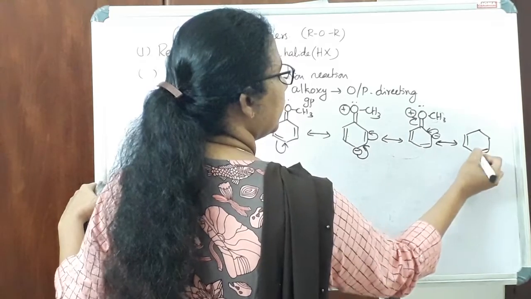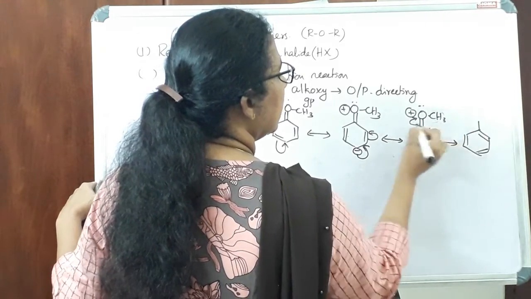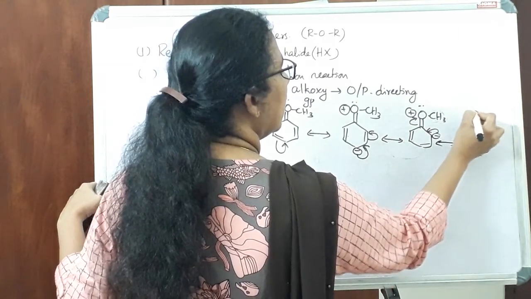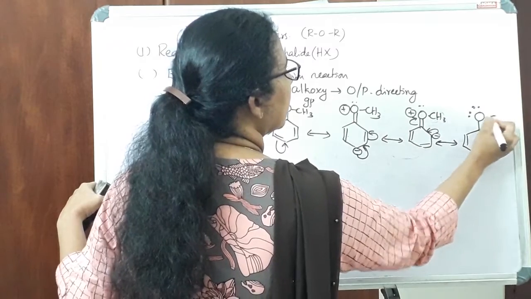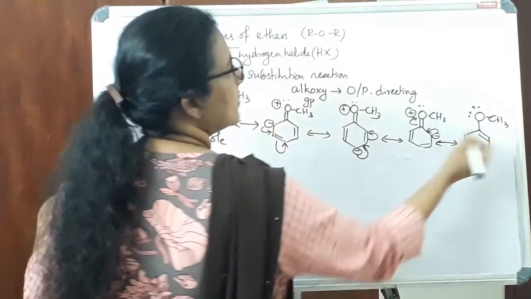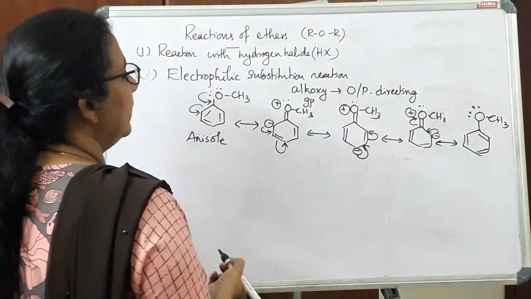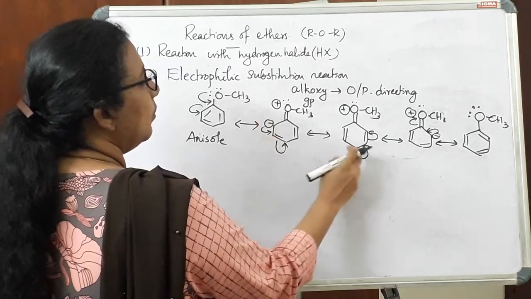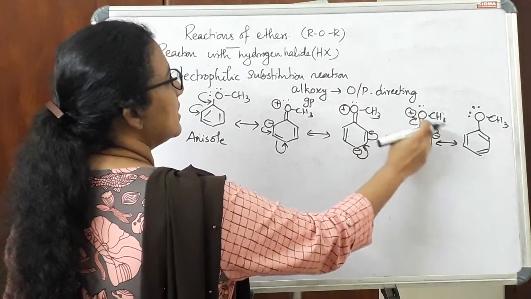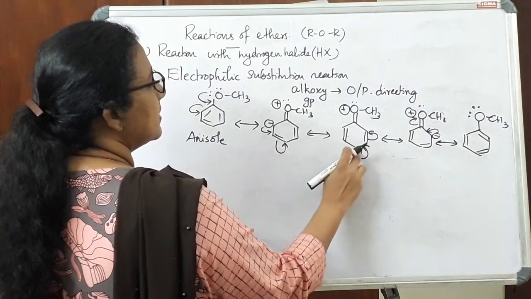So this will be the bond, and again there is a single bond, and O gets the lone pairs again, and this is the structure. So these are the resonance structures of anisole, where we can see the negative charge is concentrated in the ortho and para position. So these two are the ortho position, and this is the para position.